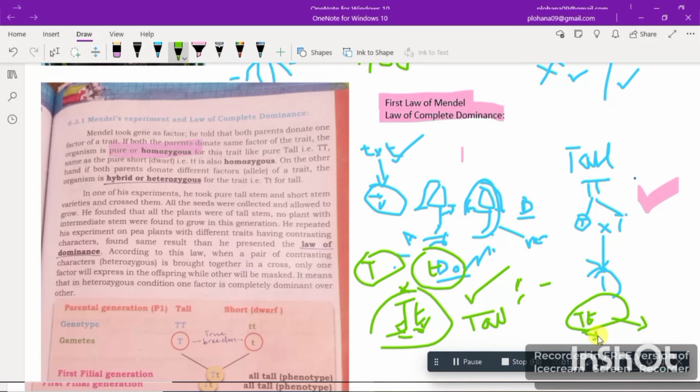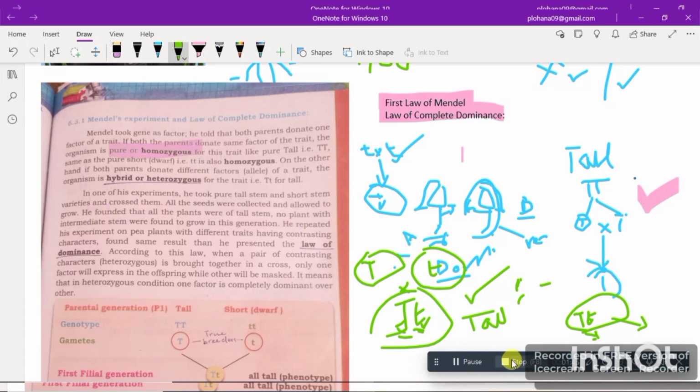Either it can be tall or dwarf. So that is basically hybrid, and monohybrid means it has two different alleles but one character. They are studying only one character, so this is monohybrid. Okay. So in one of his experiments, he took pure tall stem and short stem varieties and crossed them.